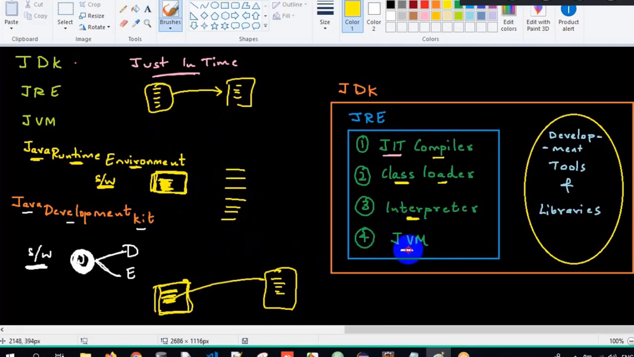And what is this JVM here? JVM stands for Java Virtual Machine. Okay, and he is the manager of the JRE. Okay, so now who is responsible? JIT compiler converts the bytecode from the high level language to machine level language. Correct? So he's the one.